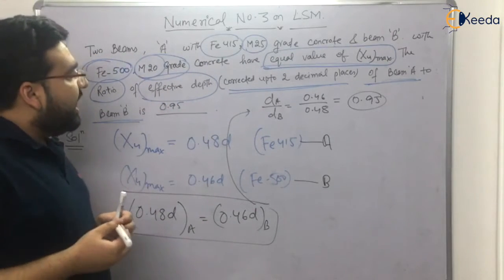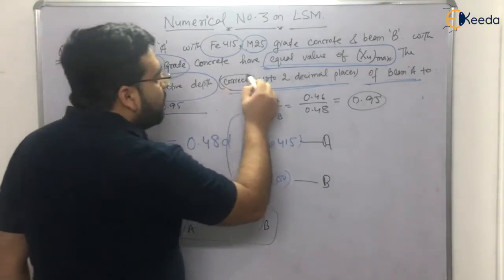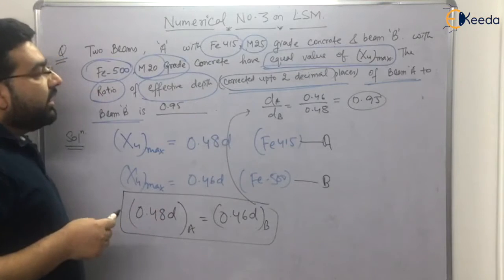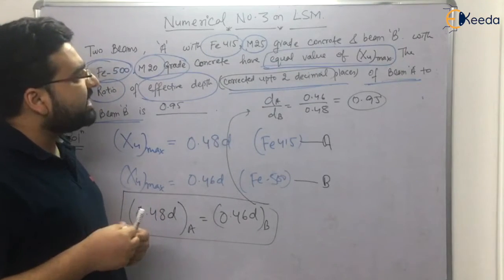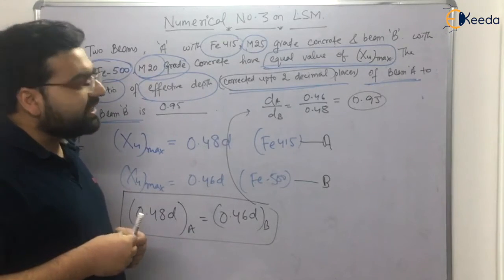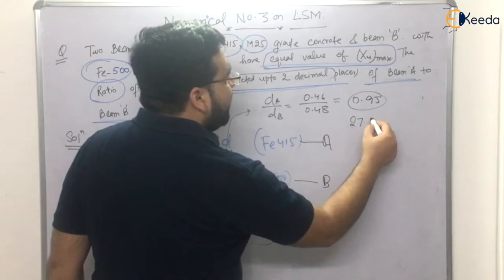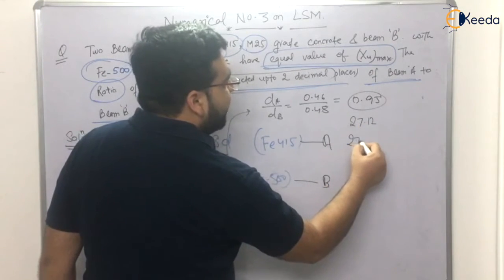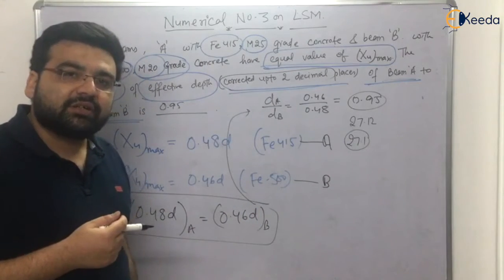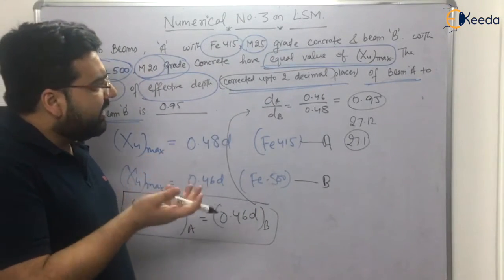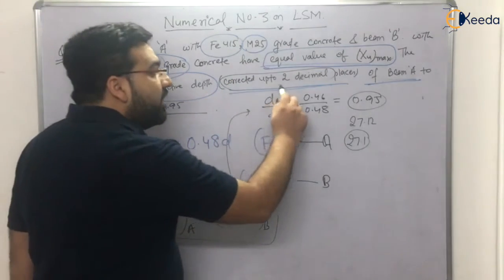Now sometimes students ask me, sir, in the GATE examination these types of questions come that say corrected up to two decimal places. So sir, if I do not write it up to two decimal places, if I write it up to one decimal place, will the answer be correct? Yes, the answer can be correct. Let us say the answer was 270.12, but you wrote 270.1, your answer will be correct. But why take the risk, right? If they mark it incorrect because they had asked for two decimal places.